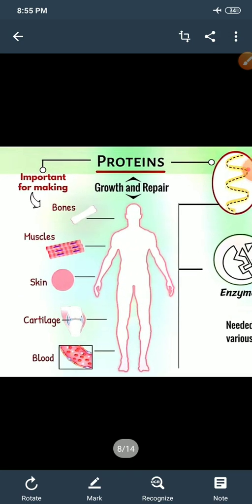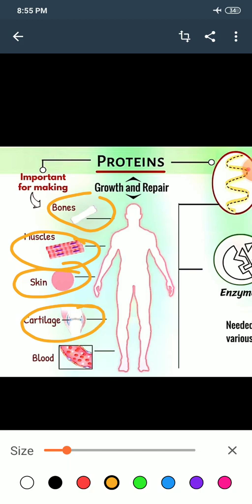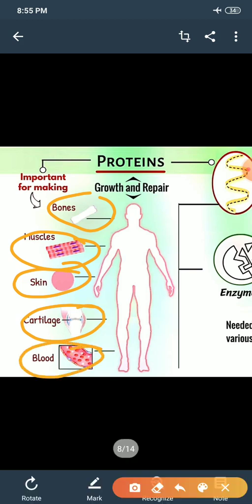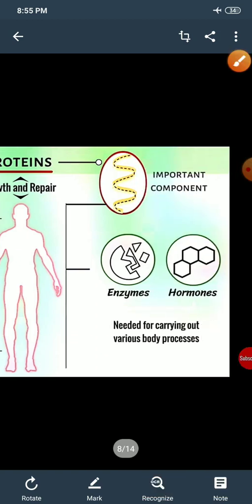Protein is very important for growth and repair of our tissues. You can see it is used for making bones, muscles, skin, cartilages, and blood also. So there are so many uses of protein. Proteins are enzymes.